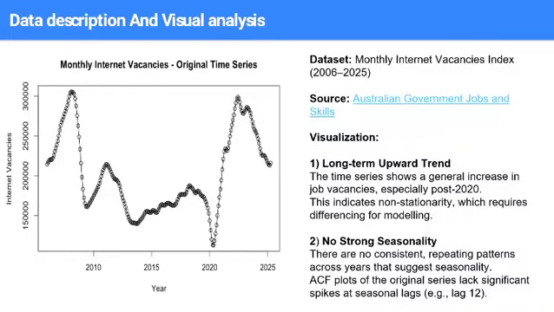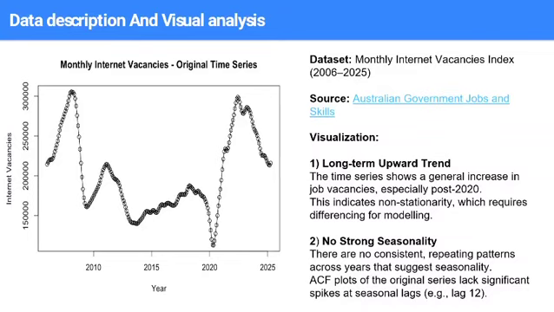Here we have used the dataset which is the monthly internet vacancy index from 2006 to 2025, sourced from the Australian government jobs and skills portal. So here is the original plot of the data, taken from 2006 to 2025. Let's visualize the data now.